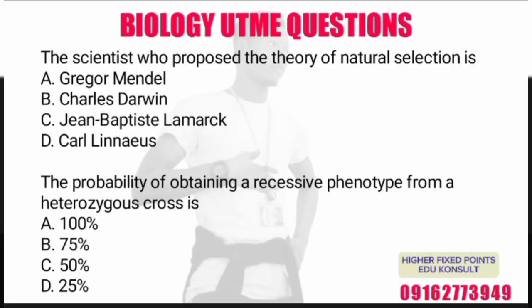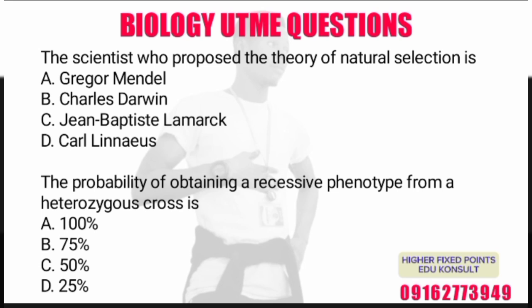Now let's go to another simple question. The scientist who proposed the theory of natural selection. A, we have Gregor Mendel. No. Charles Darwin. Yes. Jean Baptiste Lamarck. No. Carl Linnaeus. So this Carl Linnaeus was the one that proposed the method of classification, known as the binomial system of nomenclature, that is giving two names for a single organism. Okay, so the correct answer is Charles Darwin.